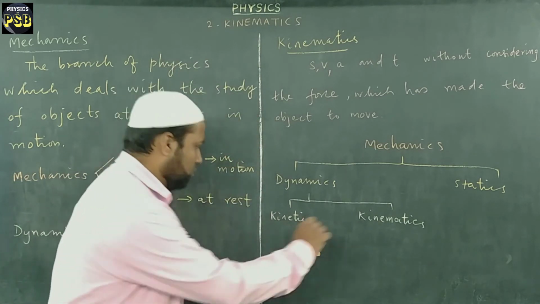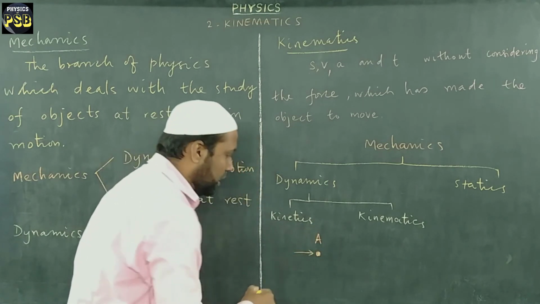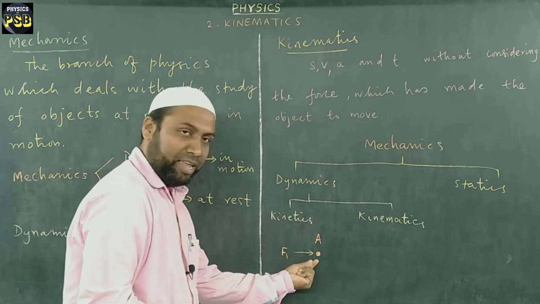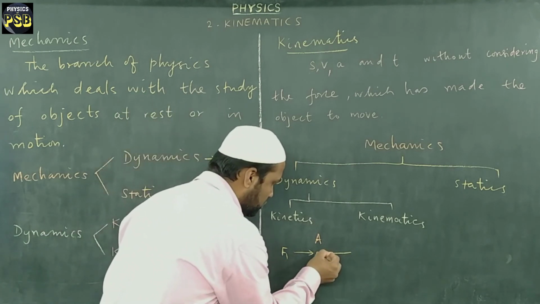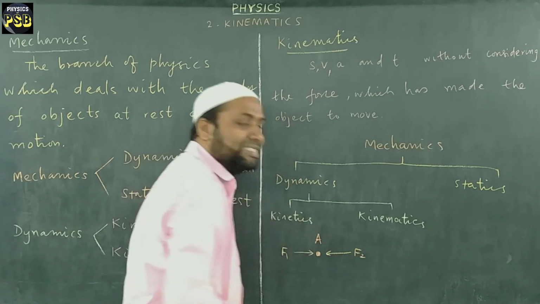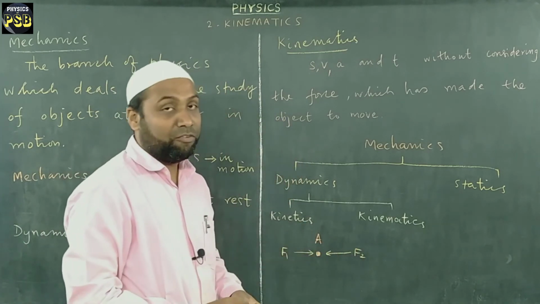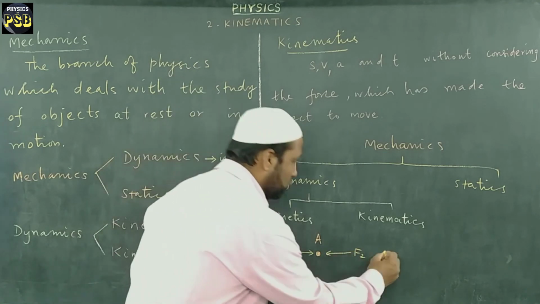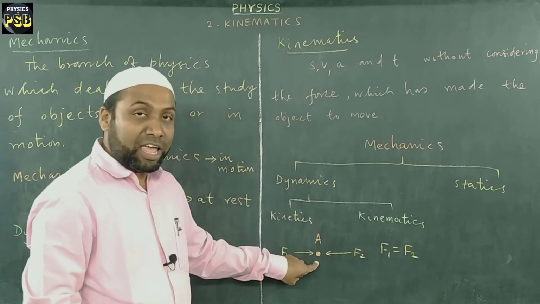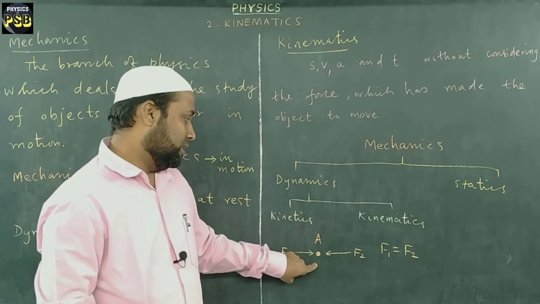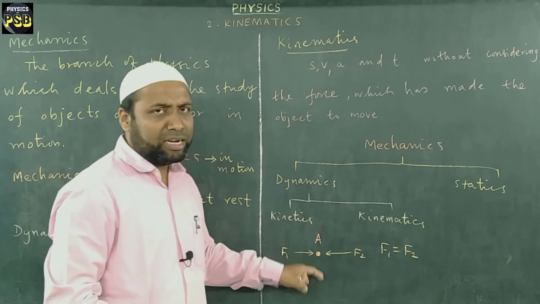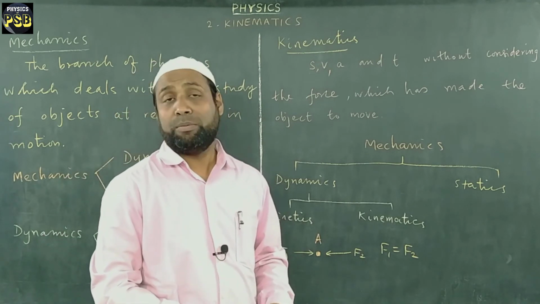So when two equal forces, suppose F1 acts from this side on A, and another force F2 acts on the object A from the right side, then we can say that if these two forces F1 is equal to F2, then the object A will not move from its place. Okay, when equilibrium forces are acting on an object, it doesn't move from its place.